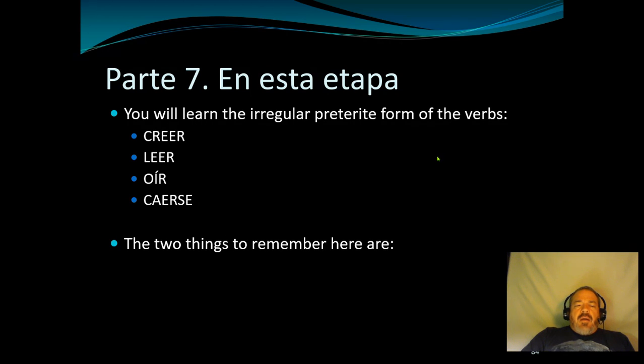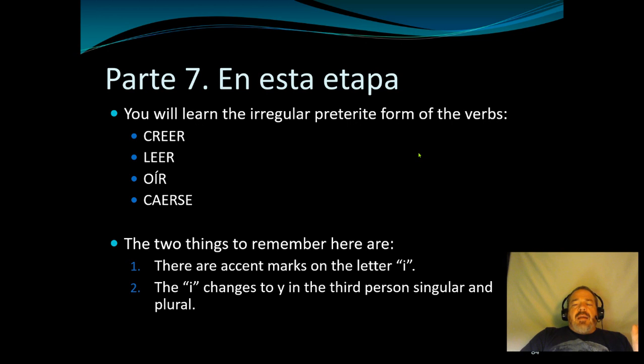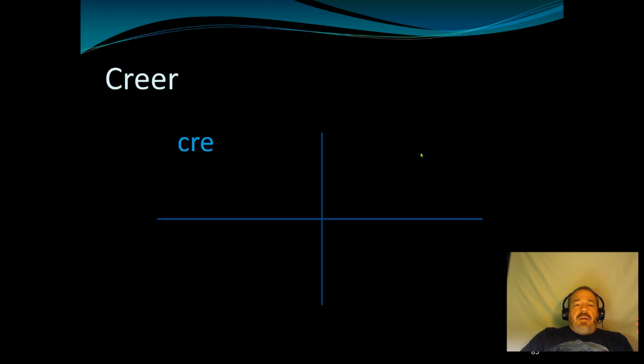Let's do it. Here's 2 things to remember. You're taking notes, right? You have your blue pack, you're taking these notes. The 2 things to remember is that there's an accent mark on the I. Now, normally that doesn't happen all the time. It only happens certain times. But in this case, it's going to happen more often, and you'll see when. Okay, so there are accent marks on the letter I. The second thing is, in the third person, singular and plural, I is going to change to Y. We'll see that happen. So we have creer. So what we're going to do is we're going to drop the ending, just like we would with a normal verb.